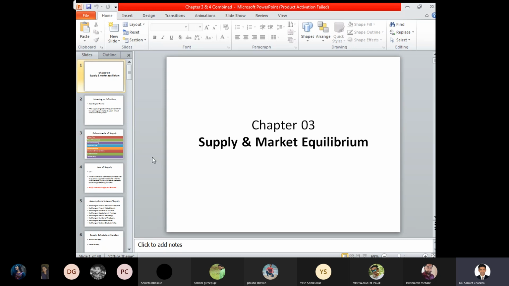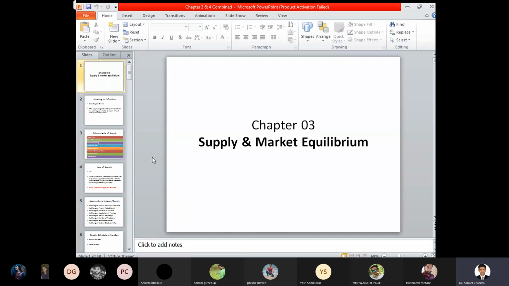Today we are starting the lecture of Economic Analysis of Business Decision, the third chapter. In the first chapter, we saw what is meant by economics with respect to micro, macro, and managerial economics. In the second chapter, we dealt with the concept of demand, that is the law of demand and determinants of demand. In my last lecture, we dealt with the law of supply and the various